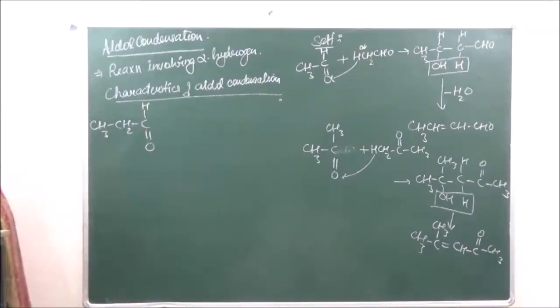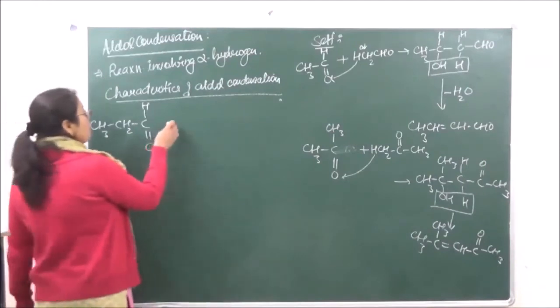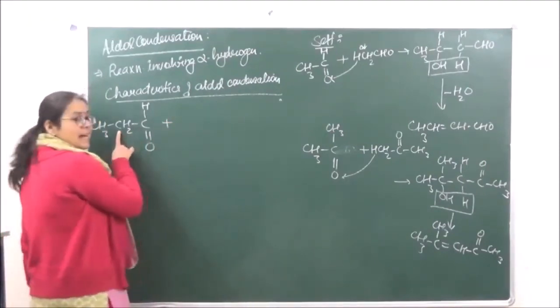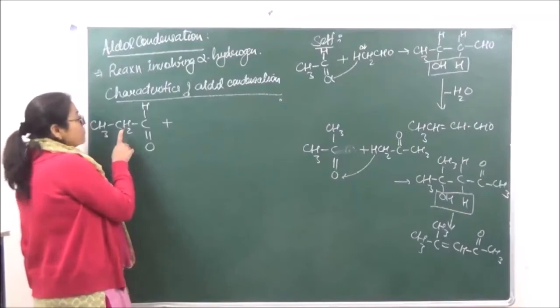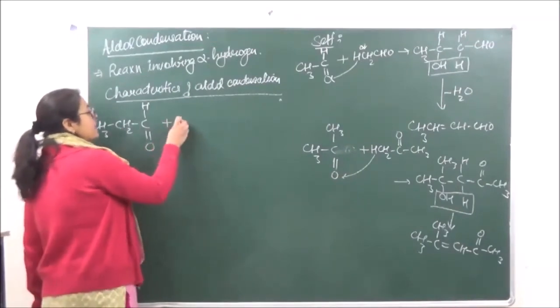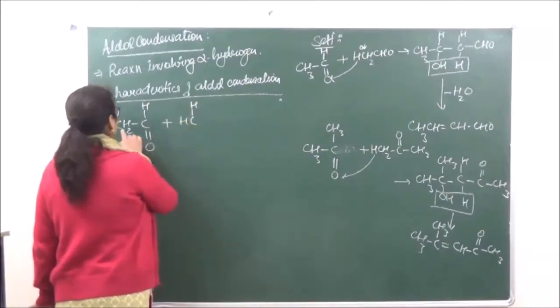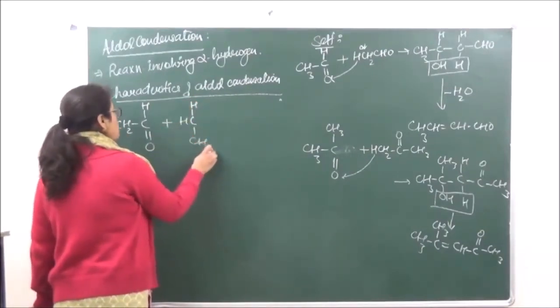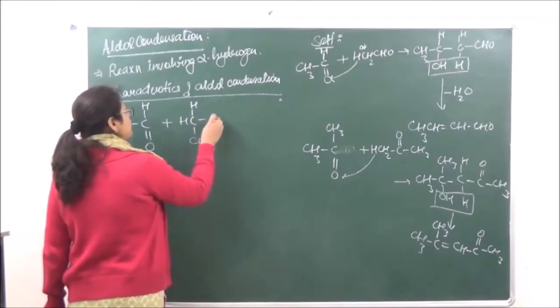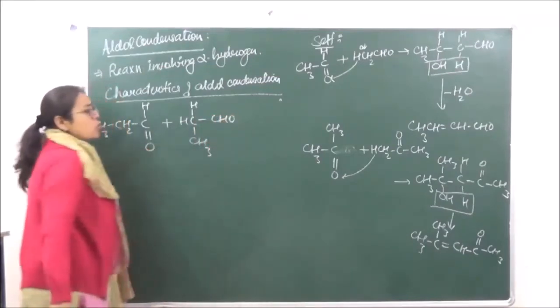This is propanal. Now the next molecule of propanal when we are taking, this is the alpha hydrogen. So you have to place this carbon atom like this. Right? And we have CH3, CHO.